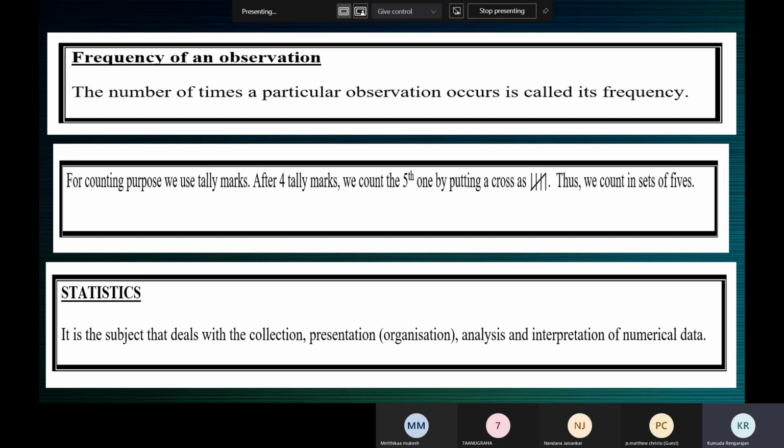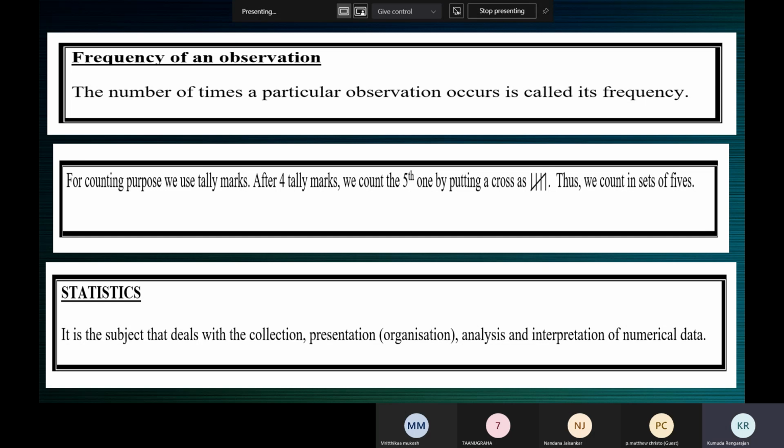Like you wake up, you brush your teeth, you have your milk, and then you go for your bath. You get ready for school, have breakfast. Then the auto or your school van comes. So the order is this. This order cannot be changed. In the same way, the statistician first collects the data, then organizes the data. Organizes means he presents the data in the form of a table or array. So collection, organizing, arranging.